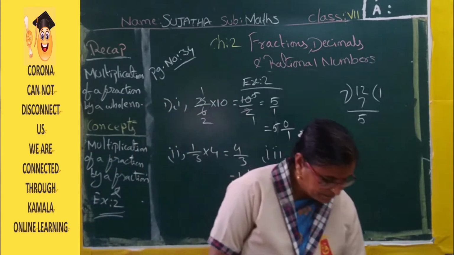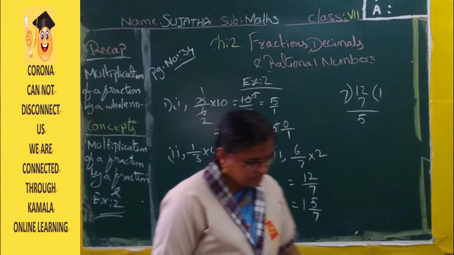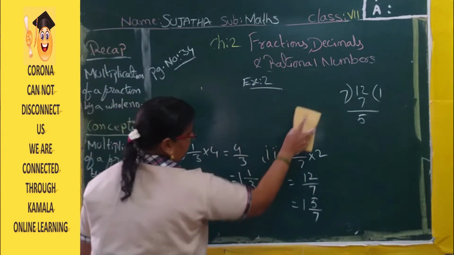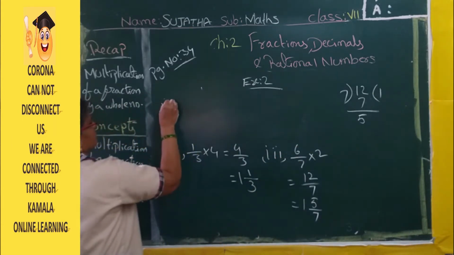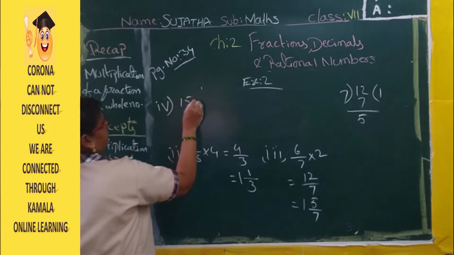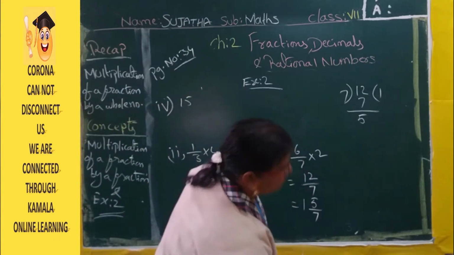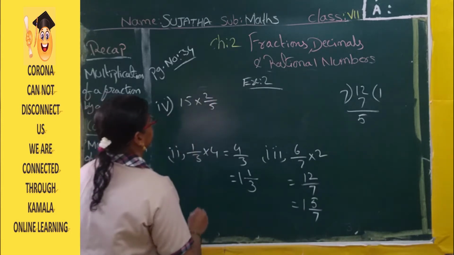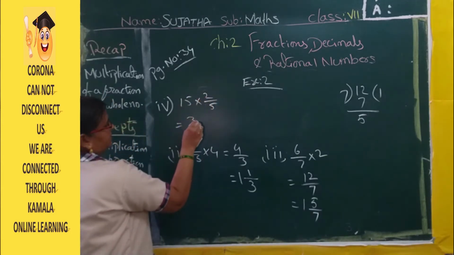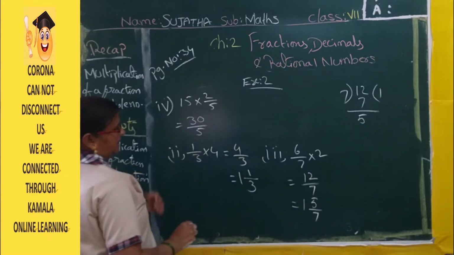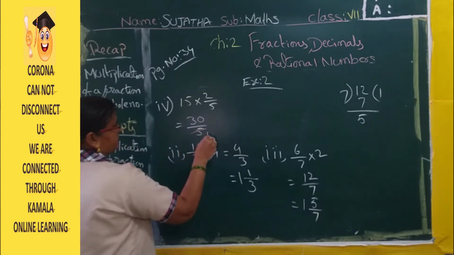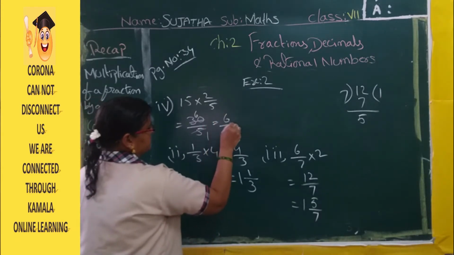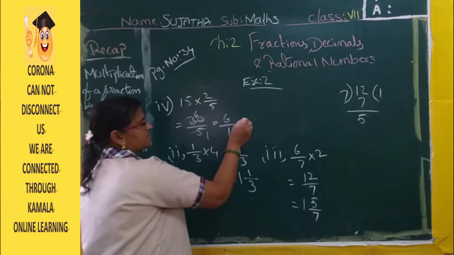Now fourth bit. 15 into 2 by 5. Fourth sum, 15 into 2 by 5. Now 15 twos are 30 by 5. 30 by 5. 5 ones are 5, 5 sixes are 30. So what are you getting? 6 by 1.